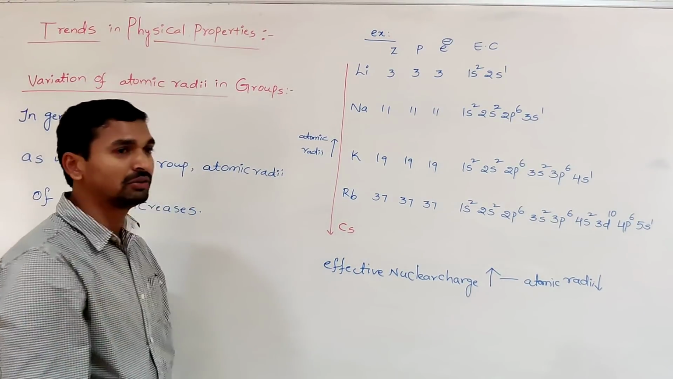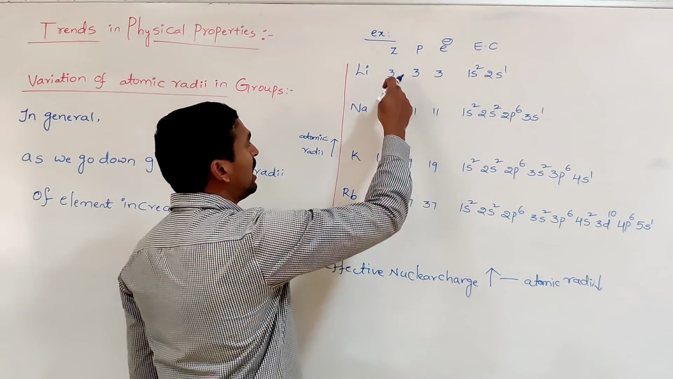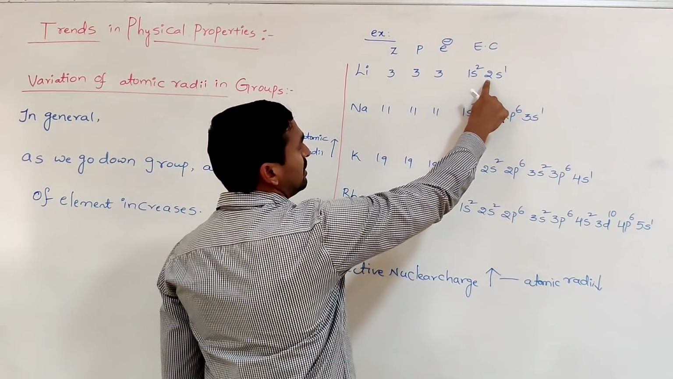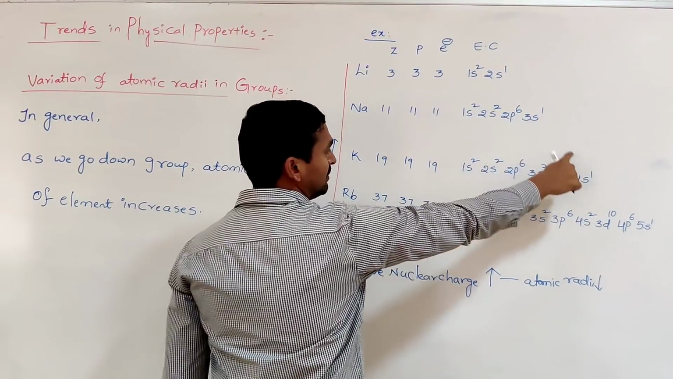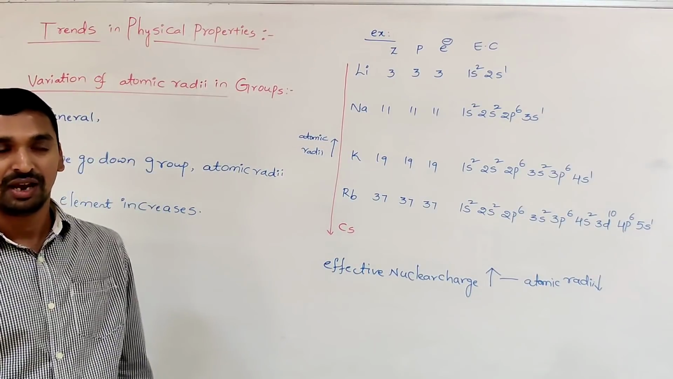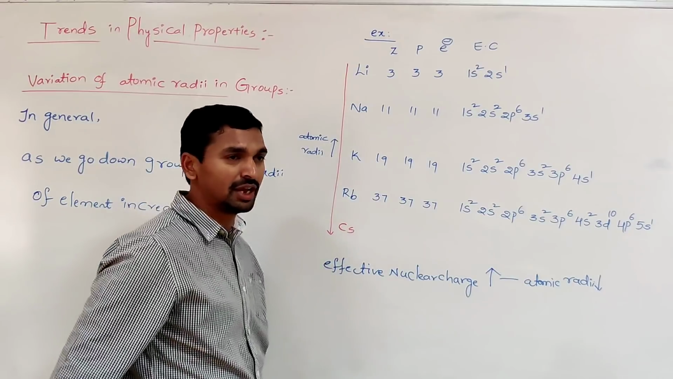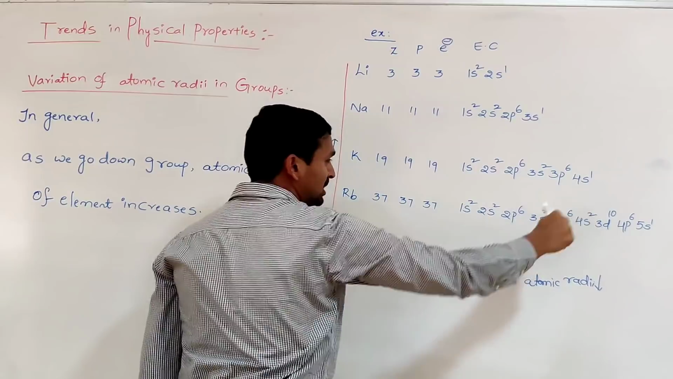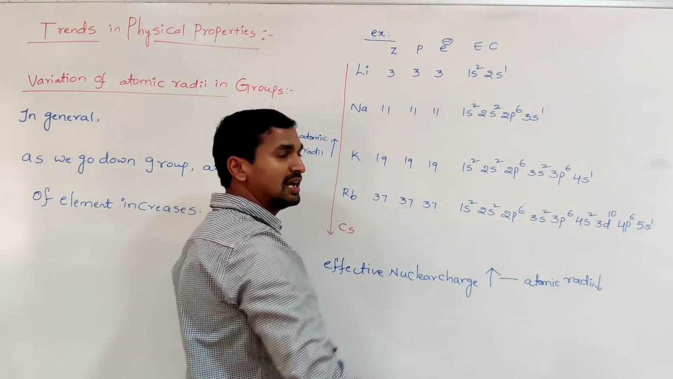In addition to the effective nuclear charge, there is one more property operating. As we move from lithium to sodium, in lithium the last electron is present in the second energy level. But here, third energy level. Here, fourth. Here, fifth. In the next, sixth energy level. That means as we go down the group from top to bottom, every time there is an addition of a new principal shell.